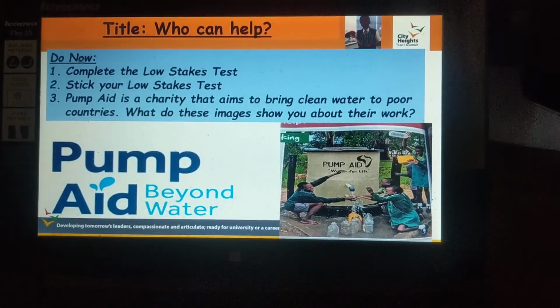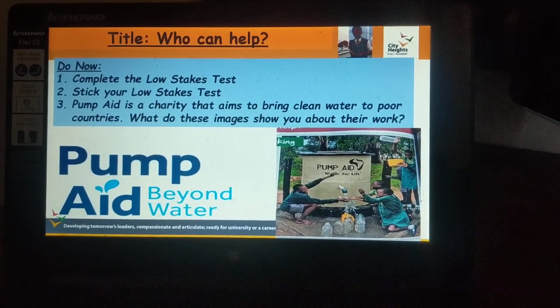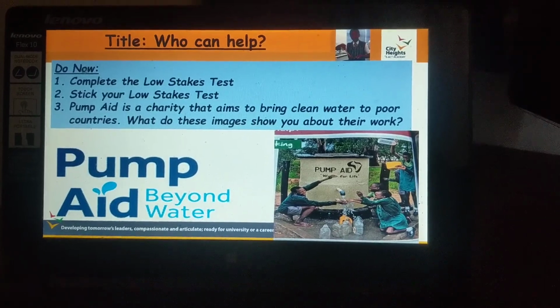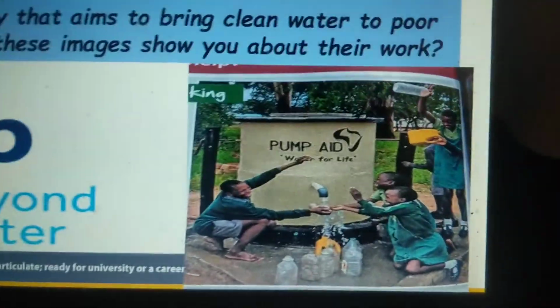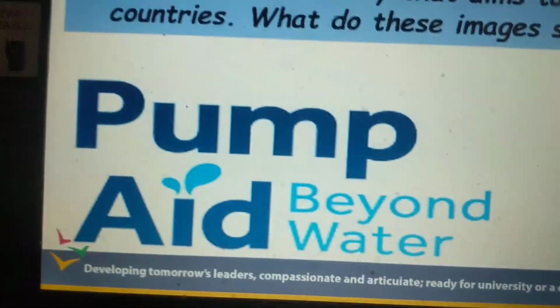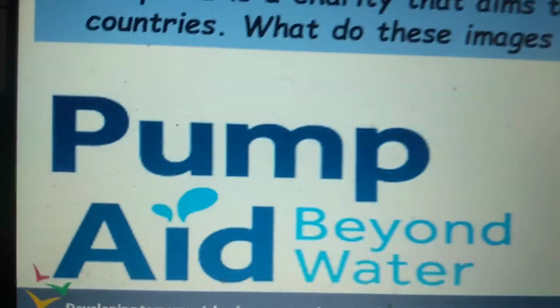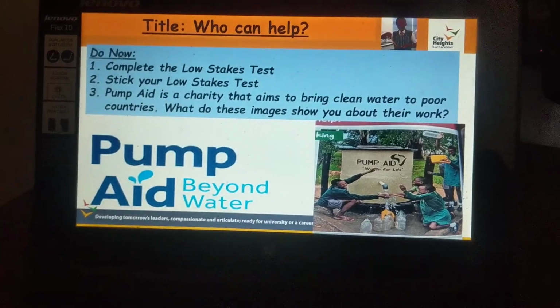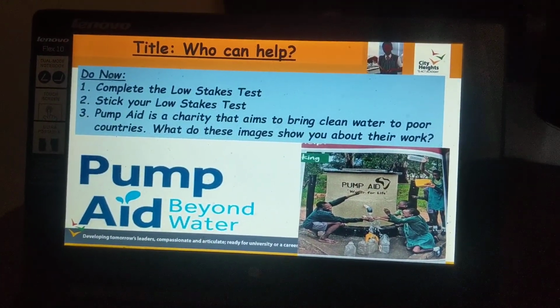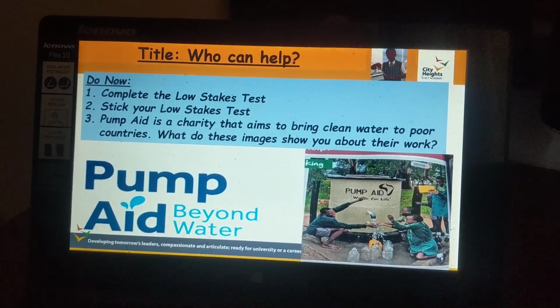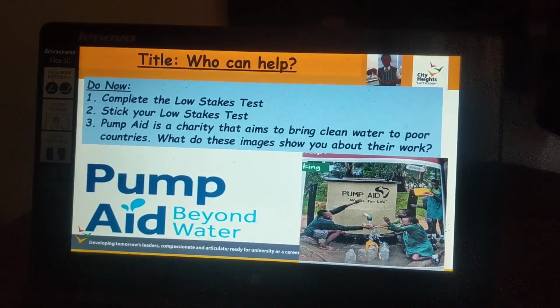Pump Aid is a charity that aims to bring clean water to poor countries. What do these images, that image there in particular, and that image there, show you about Pump Aid's work? What kind of services do they provide? Why is it important? What does it aim to do?